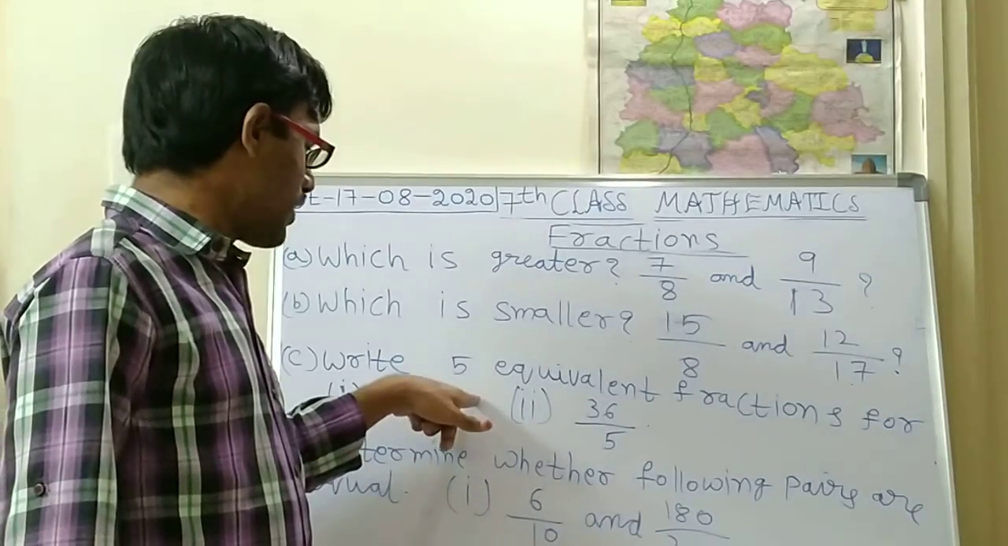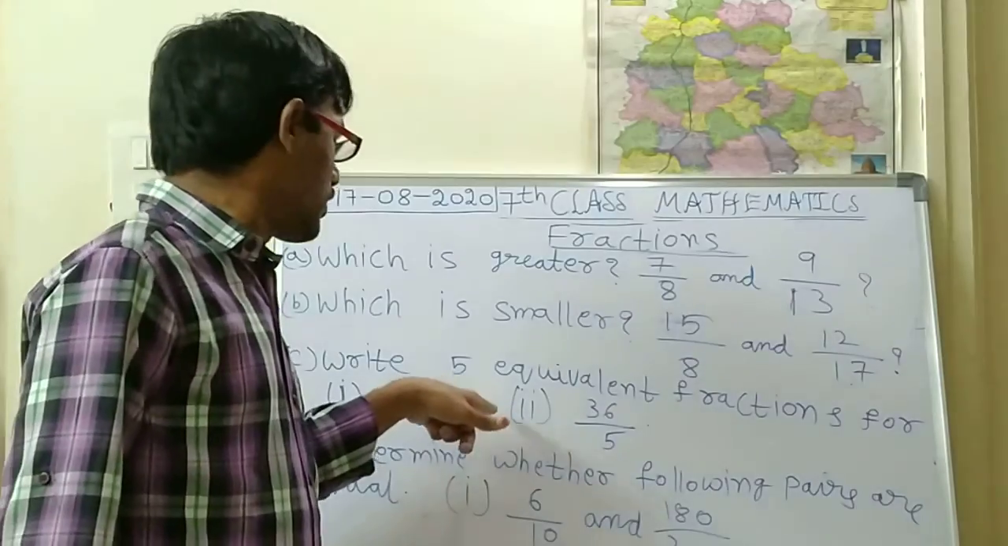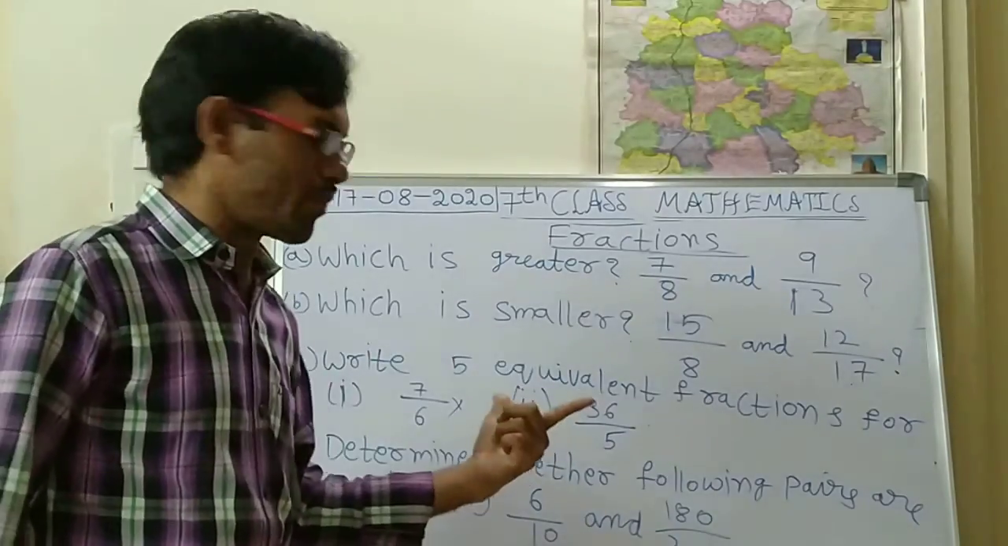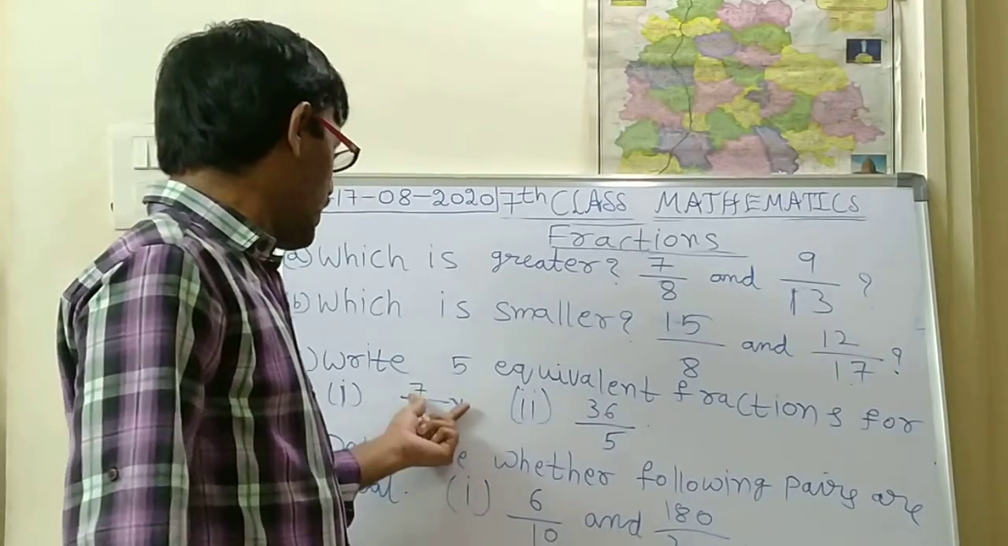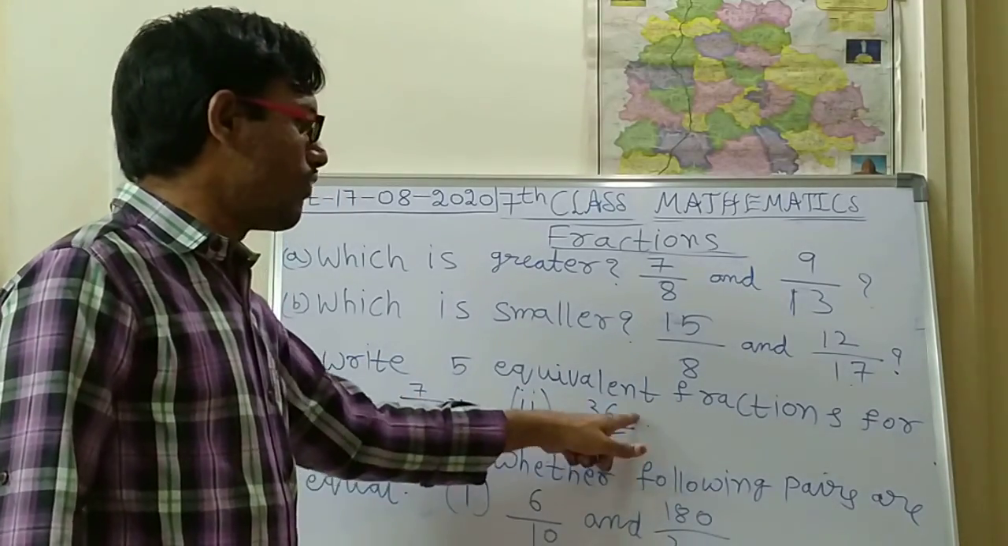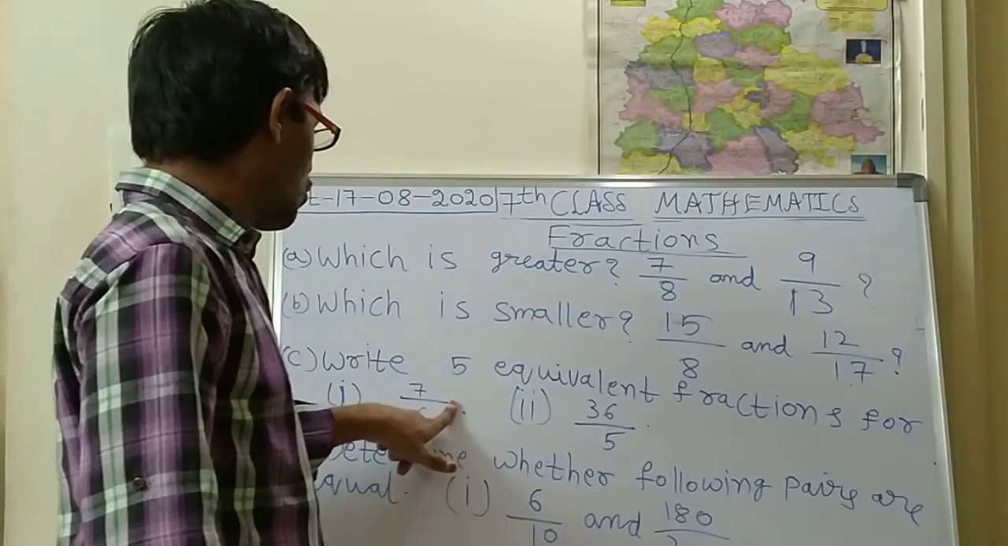So whatever number you take for the numerator, the denominator also should be the same, for each equivalent fraction. So like that up to 5. Next, for this also 5 equivalent fractions. So 2 problems are there.